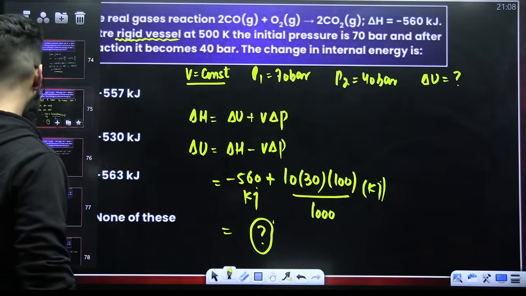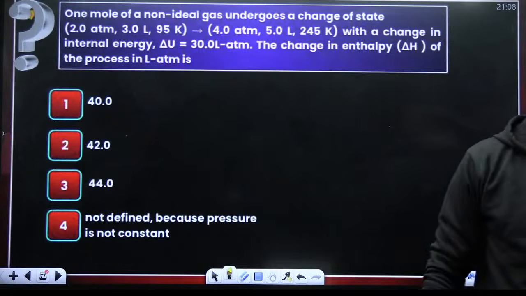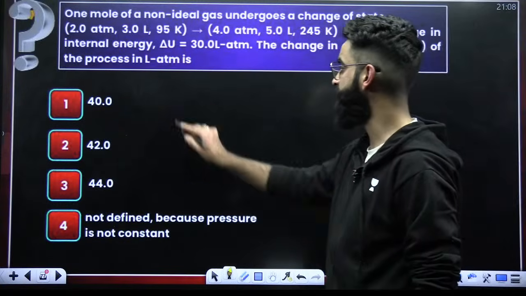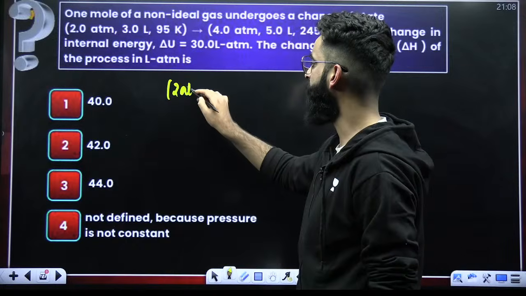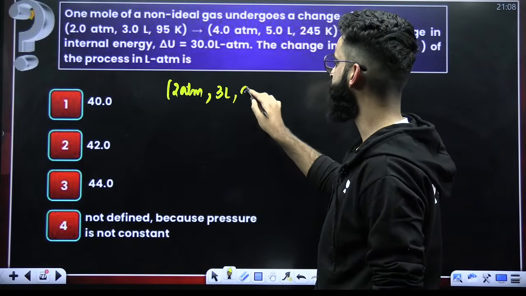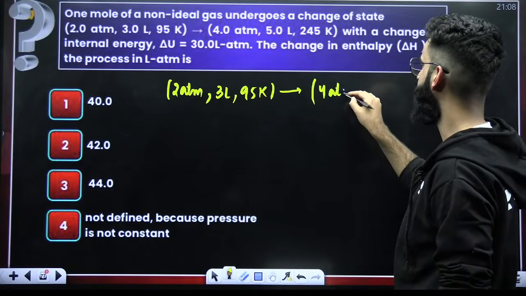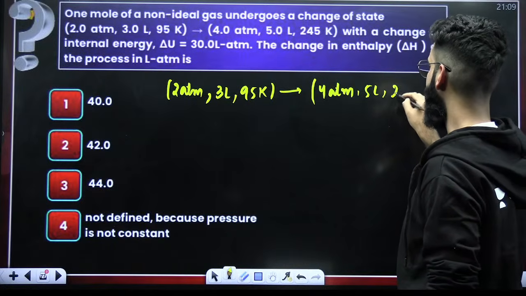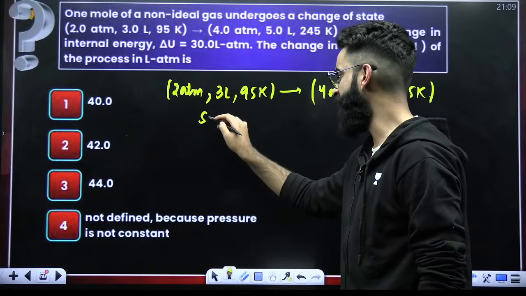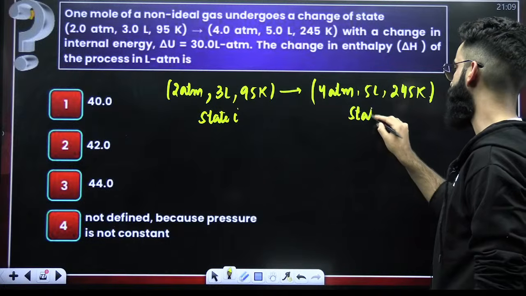Perfect. This sort of question, I believe you can easily solve. Look at this question, guys. 1 mole of a non-ideal gas undergoes a change in state. 2 atm, 3 liters, 95 Kelvin, to 4 atm, 5 liters, 45 Kelvin. These are the initial state parameters of the gas. These are the final state parameters of the gas.